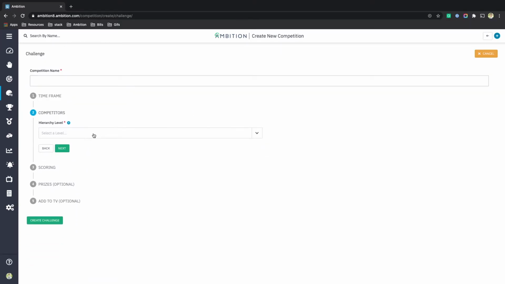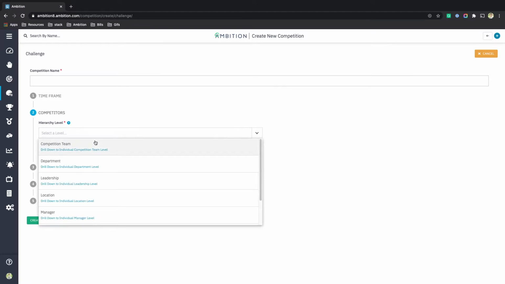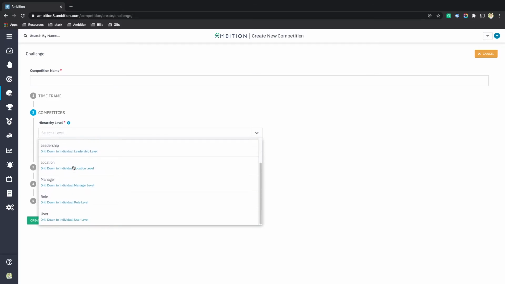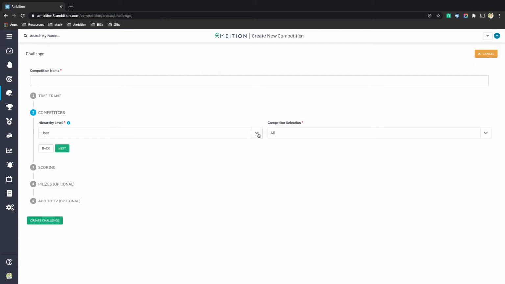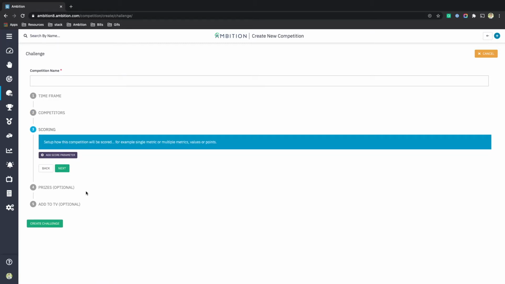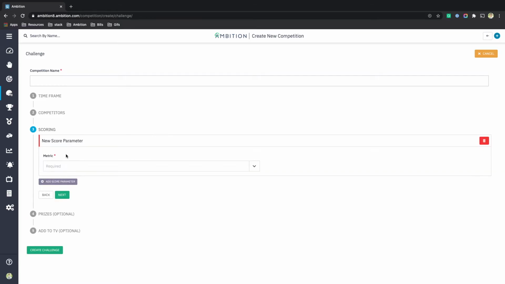After that, you'll select competitors. Anytime you're looking at hierarchy level in Ambition, you want to think about how you want the data to be represented. So for this, do we want competition teams competing against each other? Do we want departments competing against each other, or do we want individual users competing against each other? For me, in this competition, I want users, and I want them all to be competing, so I'm going to leave this as all. After that, we move on to scoring, and we need to add a score parameter.